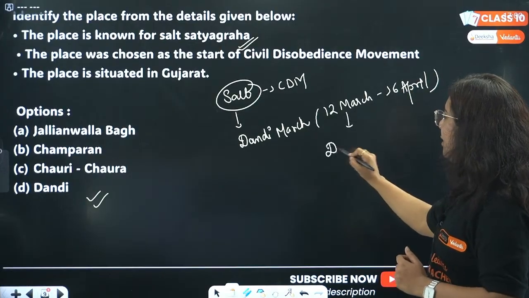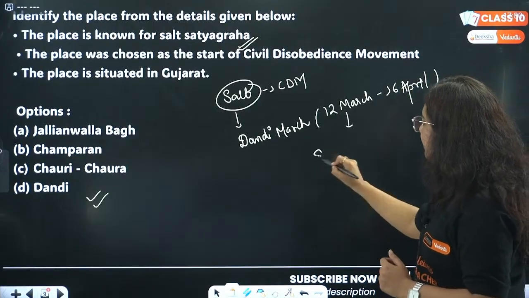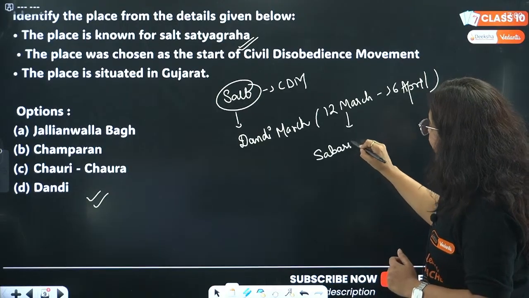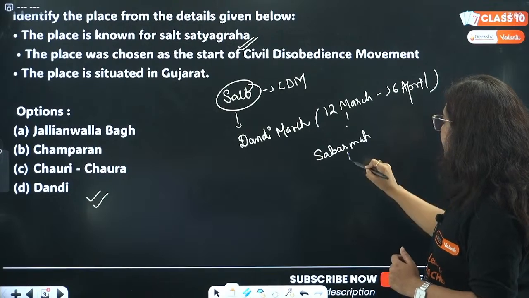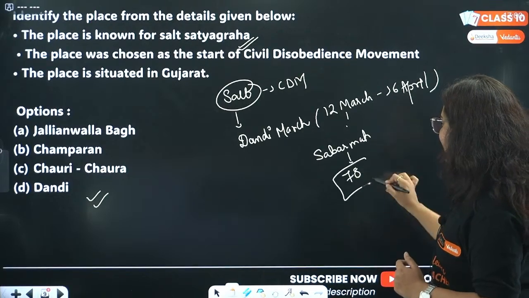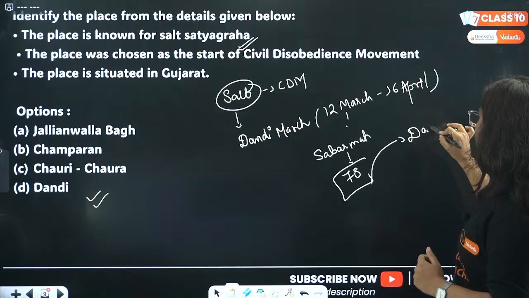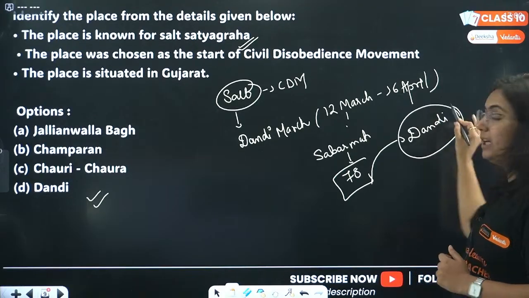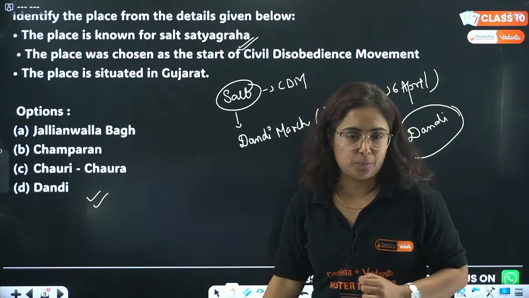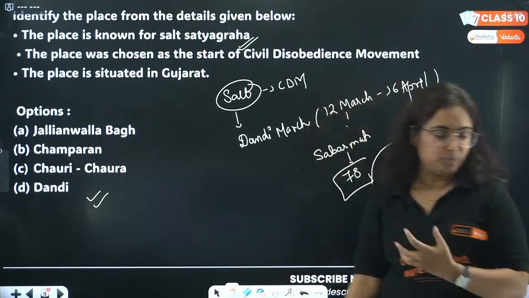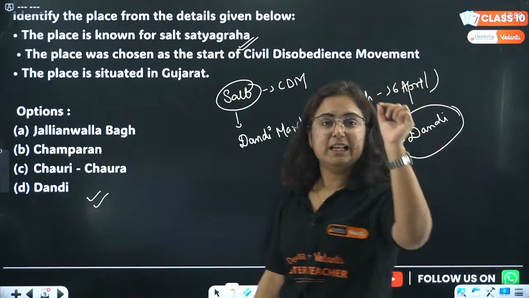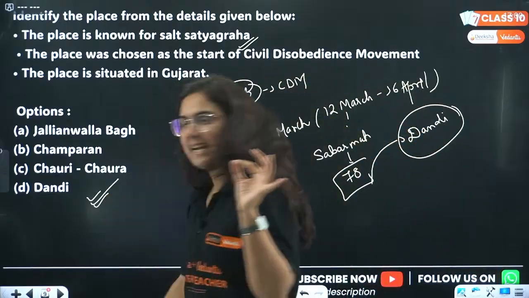It was started from Sabarmati Ashram by Gandhiji along with 78 delegates. They reached the place Dandi, where they all broke the salt law. Okay, so it was breaking of the law, and hence we call this movement CDM, that is Civil Disobedience Movement. D is the correct answer.